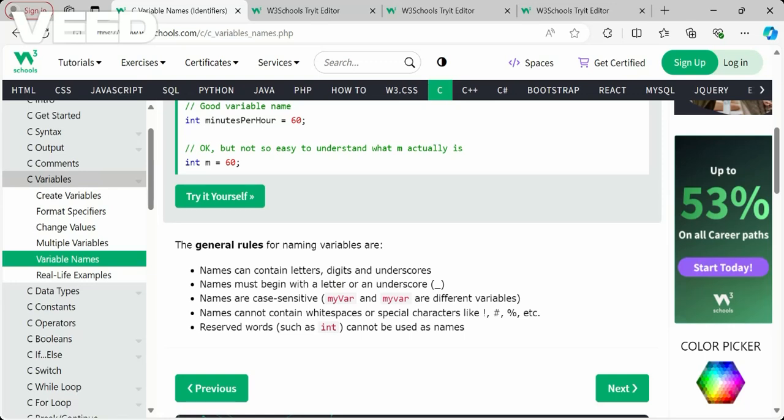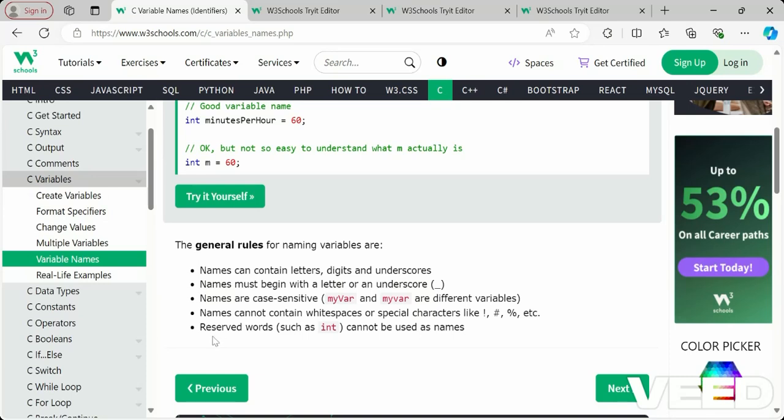Names are case sensitive. If you give myVar with a capital V and myvar, they are two different variables. We should not get confused; it is case sensitive, so if it is small or capital, we should keep an eye out for it. Next, names cannot contain white space or special characters, like dollar, hash, question mark, percentage. We should not give such characters because they have different meanings in the C language.